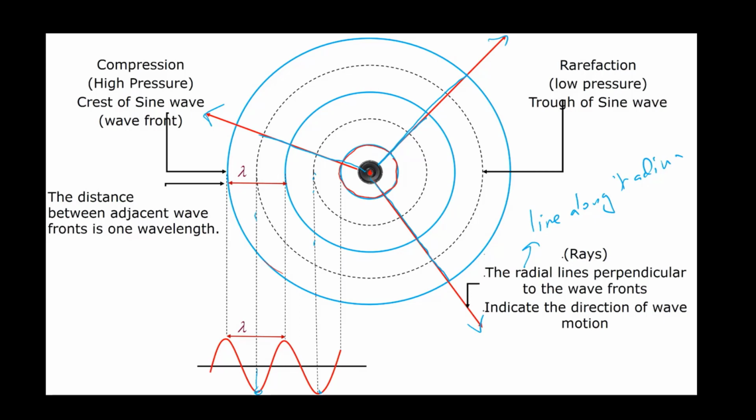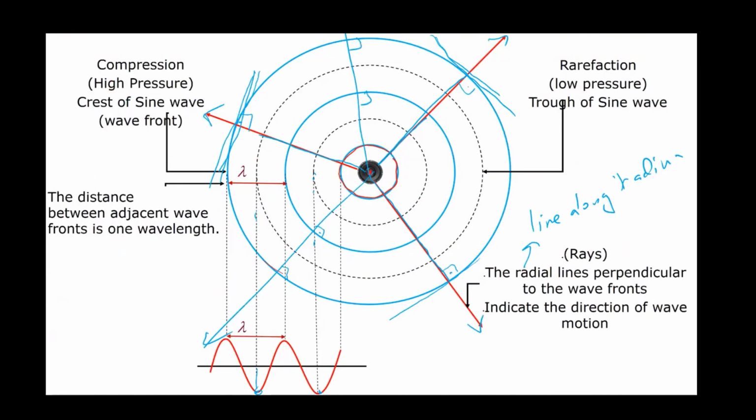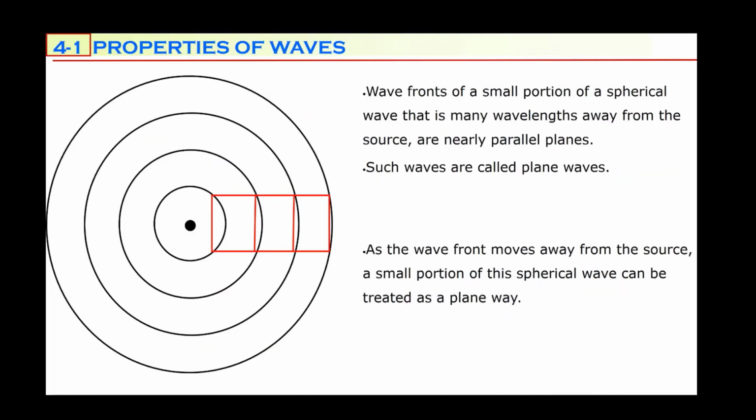Remember, we learned that because if you draw a line in here, a radial line is always perpendicular to the tangent. We learned it in chapter 1, sections 2 and 3. We talked about this. A radial line is always perpendicular to the tangent line. That's why every radial line you draw, every ray you draw here, will be perpendicular to the wavefront. Wavefront in here, in here, in here, wherever you draw them.